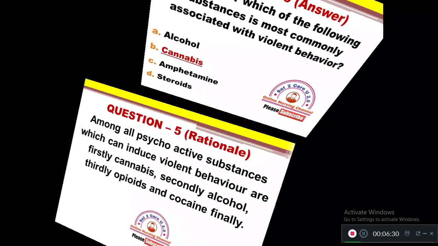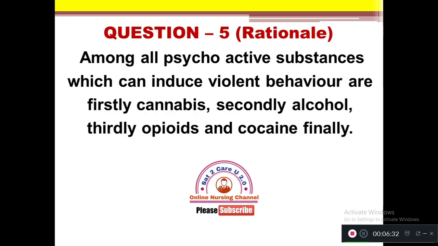The order among all psychoactive substances which can induce violent behavior, in increasing order of risk, is firstly cannabis, followed by alcohol, thirdly opioids, and finally cocaine.